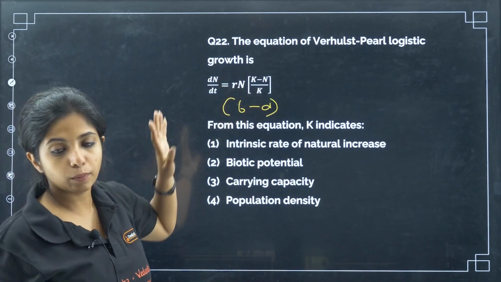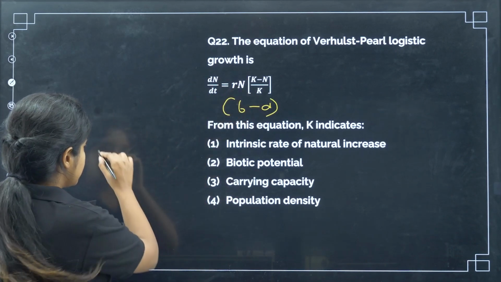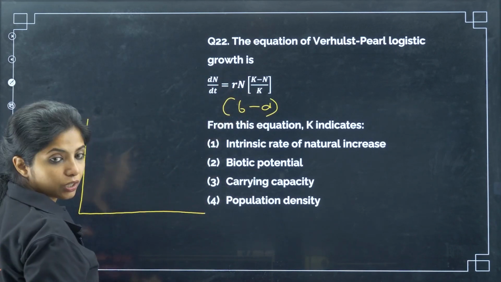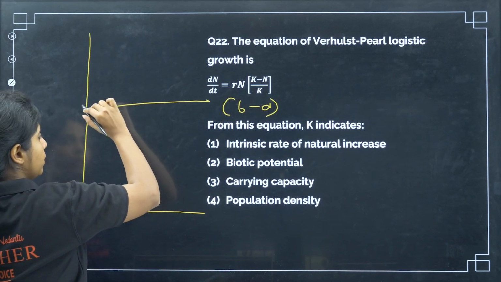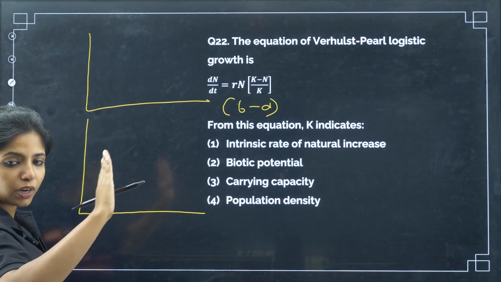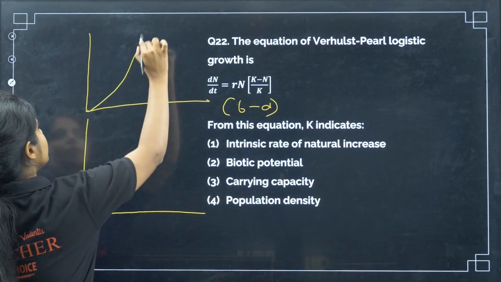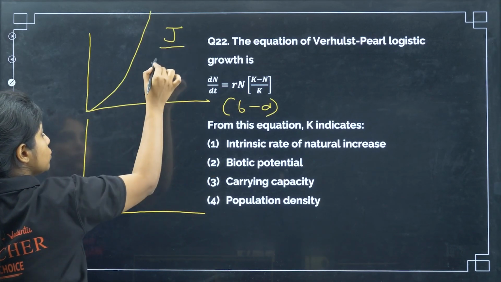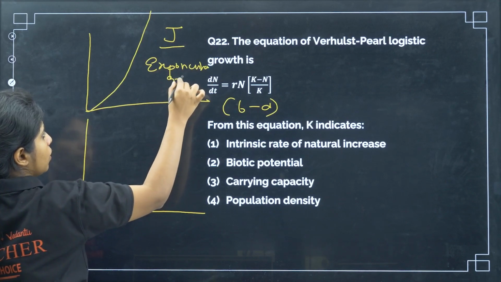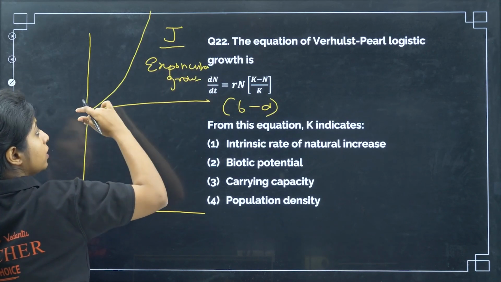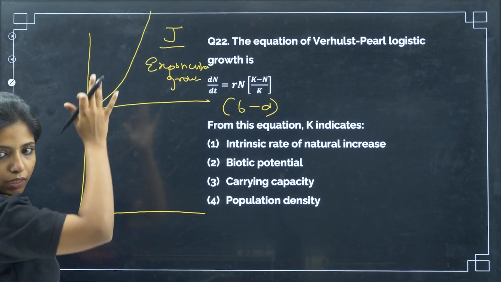Now, (K - N)/K, what is K standing for? So, basically, if we talk about a normal growth, my dear children, if you assume that everything is there in an environment, there is no limiting factor, there is unlimited food, unlimited water, everything will be growing like this. This is known as J-shaped curve, and this is known as exponential growth, right? So, over here we assume that the growth is constant, it is growing at a constant rate.